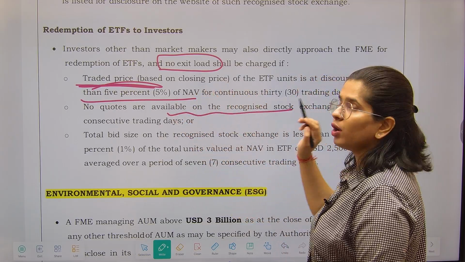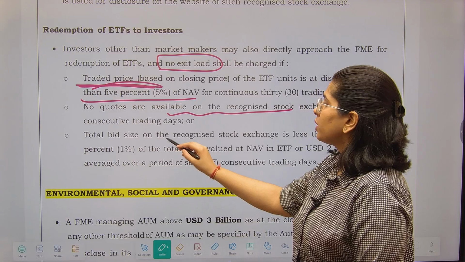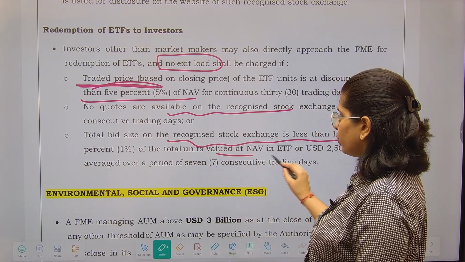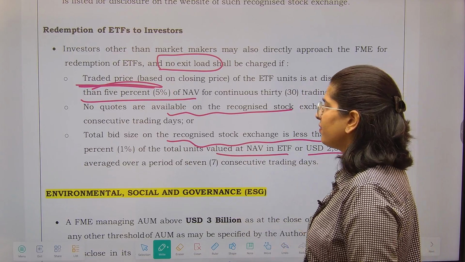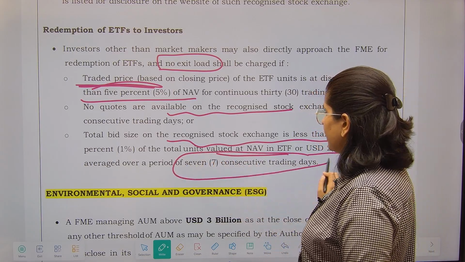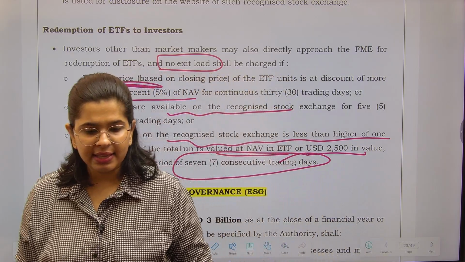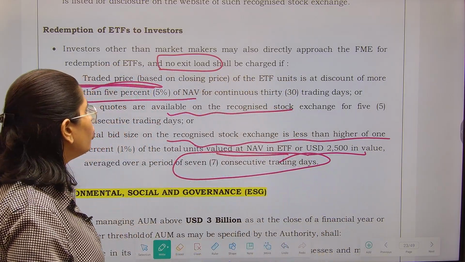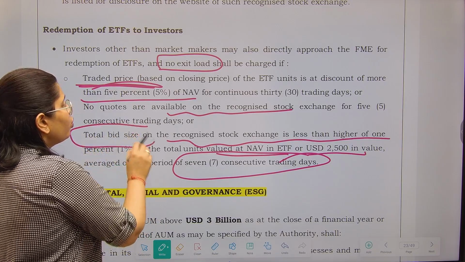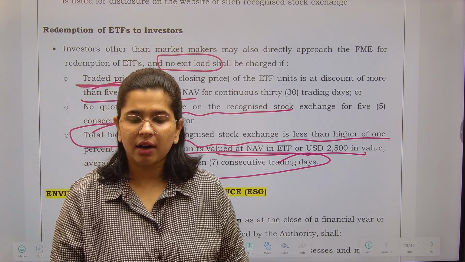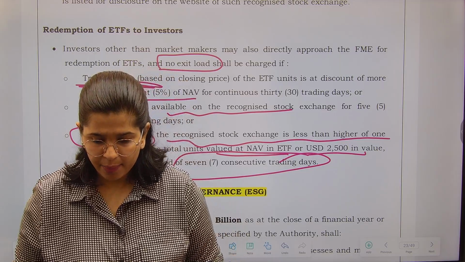No quotes are available on the recognized stock exchange. Total bid side on the recognized exchange is less than the higher of 1% of total units or $2500 in value in 7 consecutive trading days. People are not coming to buy your securities. Like in the 7 days, your bid sizes are too low. So in all these cases, the investor can take back their money.